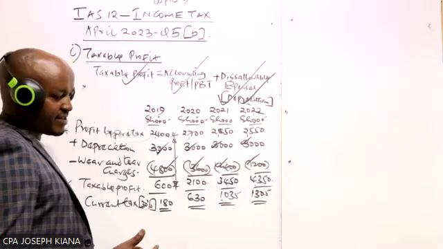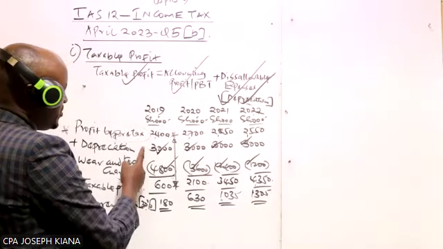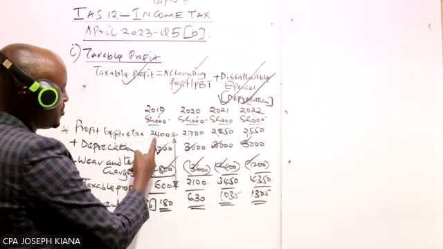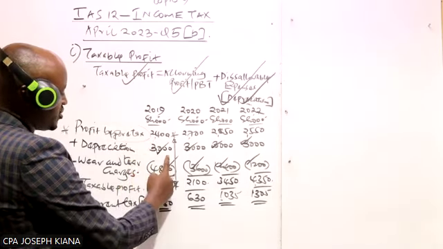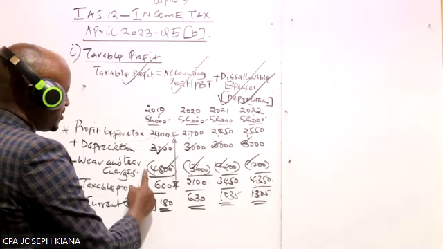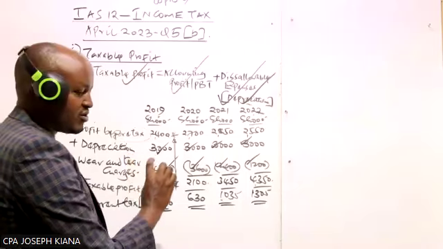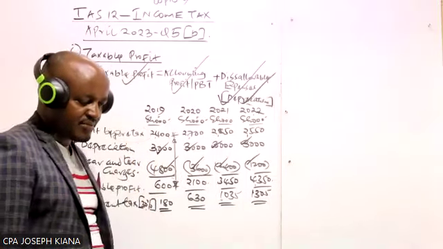The cause of the difference is the difference between depreciation and wear and tear charges. Because in computing the accounting profit, we use depreciation. In computing taxable profit, we use capital allowance or wear and tear charges. We may decide to use that approach, the income statement approach.